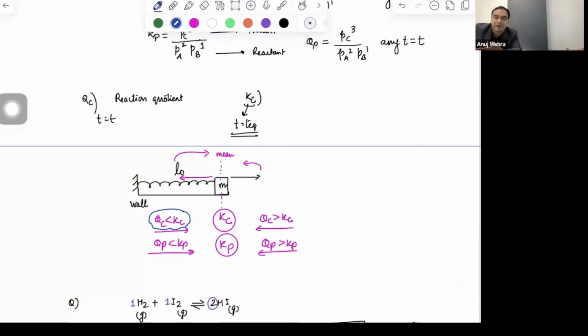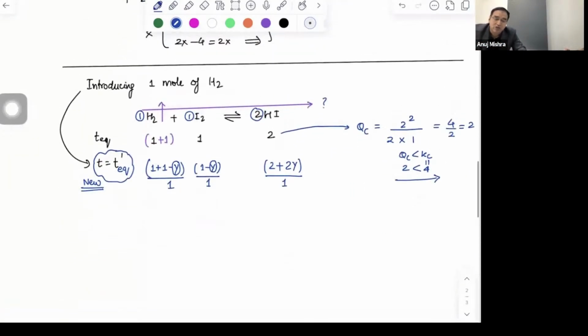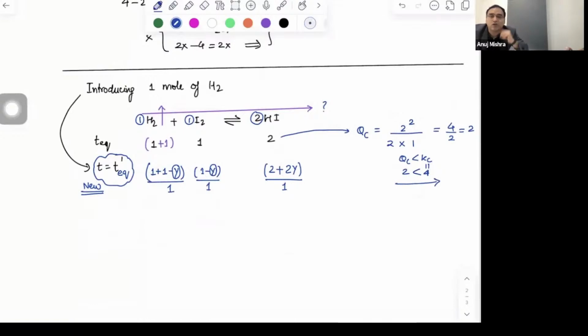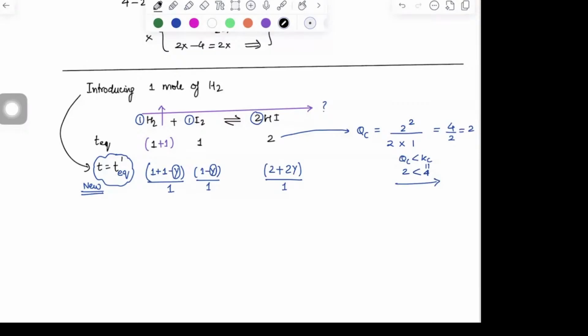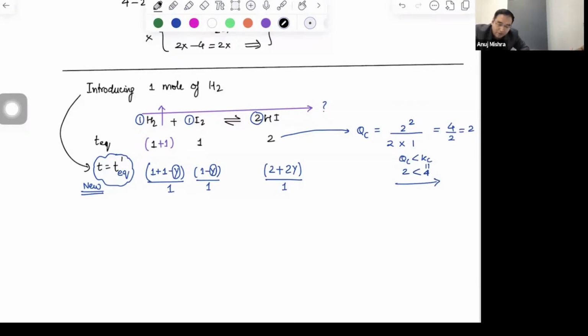You say QC is less than KC, forward. QC is more than KC, backward. And QC is less than KC or more than KC, how will you decide? Formula पे रख दो value. Are you understanding? Sham, is it clear now? Sanjana, is it clear? So this is the new number. Sanjana, are you there with us? Yes, sir. Okay.